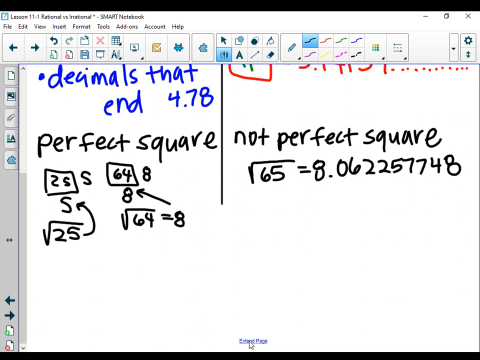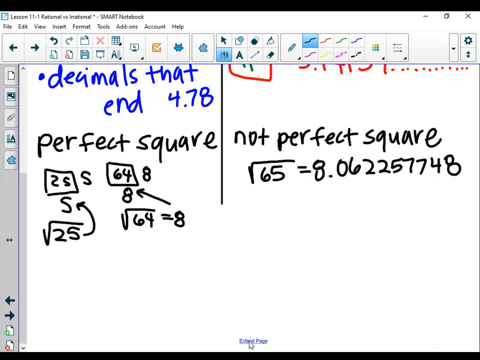So the perfect squares come from a square that was the same: 5 times 5, 8 times 8, 10 times 10, 22 times 22, 47 times 47. Perfect squares come from those numbers. Not perfect squares are not something times itself. That's a decimal. And not only is it a decimal, it's a decimal that does not end and a decimal that does not repeat.